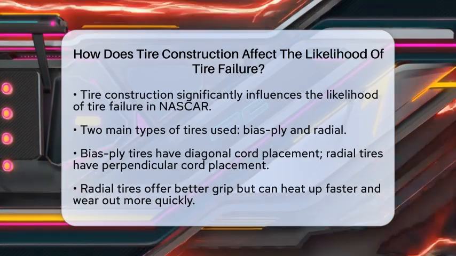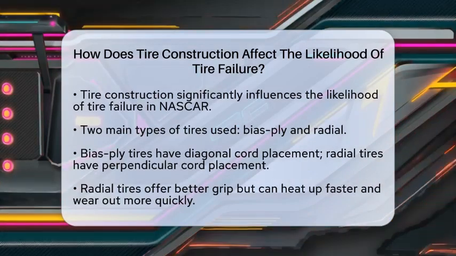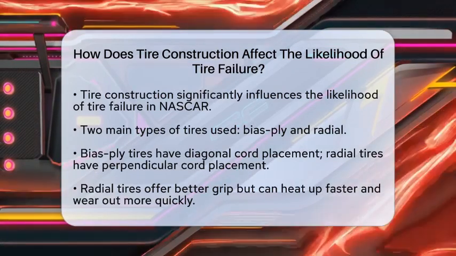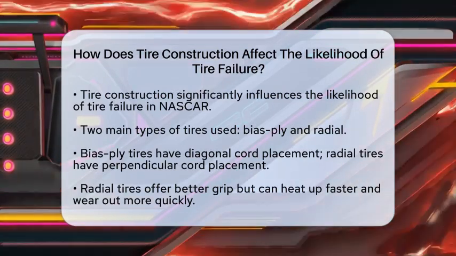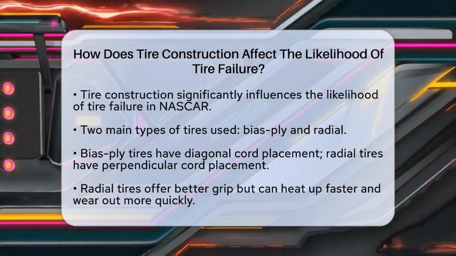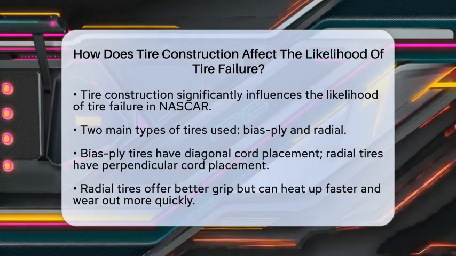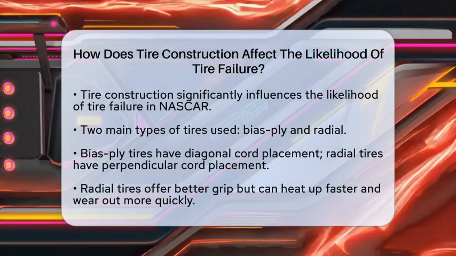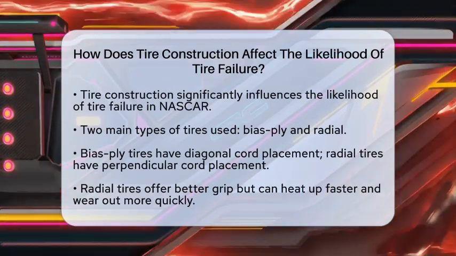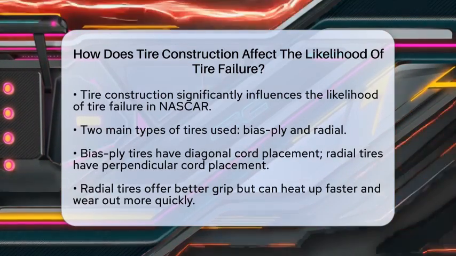First, the type of tire matters. NASCAR primarily uses two types: bias-ply and radial tires. Bias-ply tires have cords running diagonally, while radial tires have cords running perpendicular to the direction of travel. Radial tires generally provide better grip but can heat up more quickly and wear out faster.